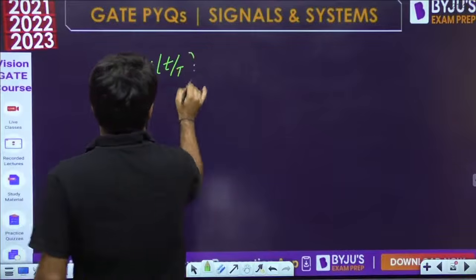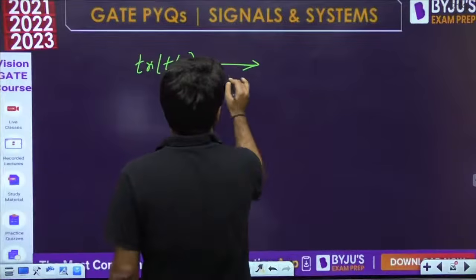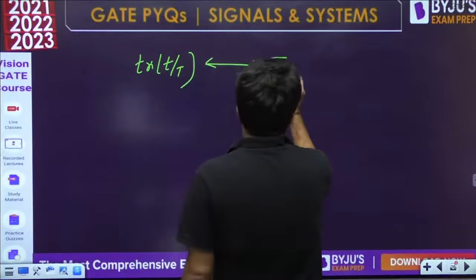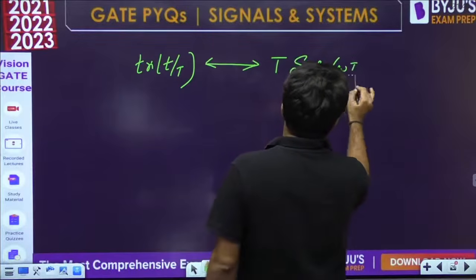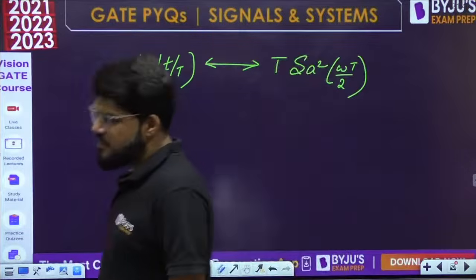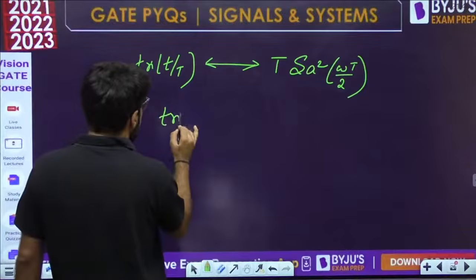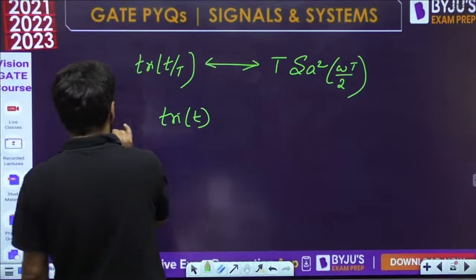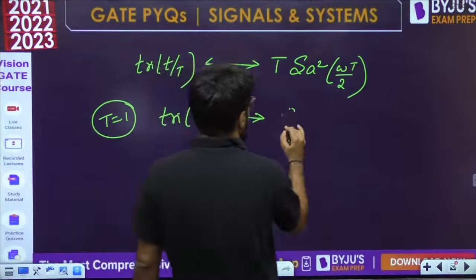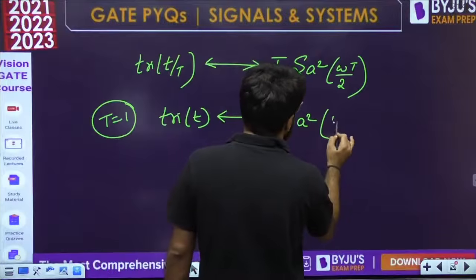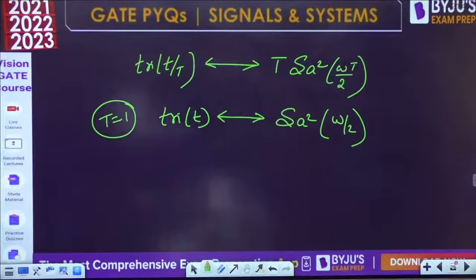Rectangle, triangle, you must remember them. So what is the Fourier transform of tri of t by T? It is given by T sinc squared of omega T by 2. So what is the Fourier transform of tri t? If I put T equal to 1, I get the Fourier transform sinc squared of omega by 2.